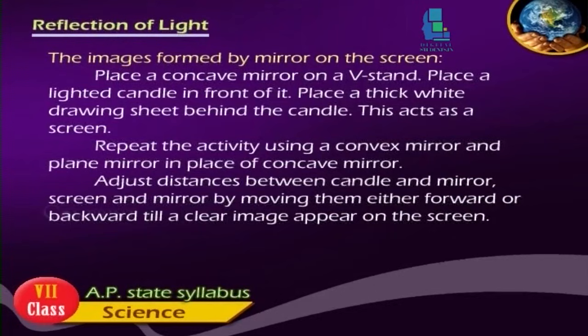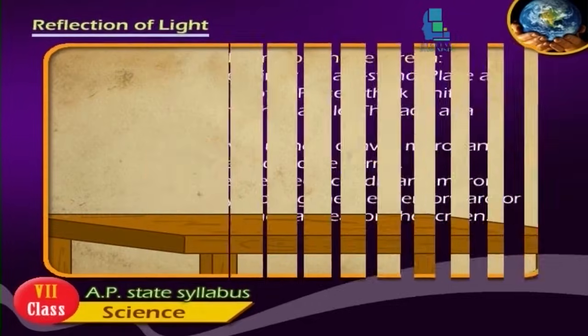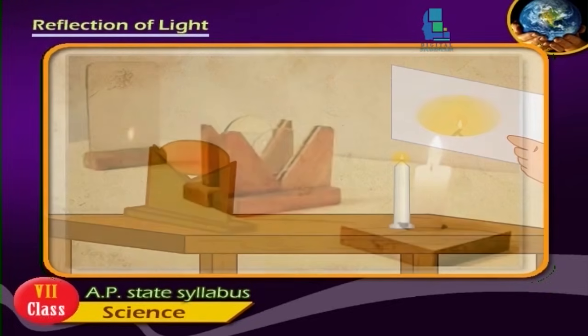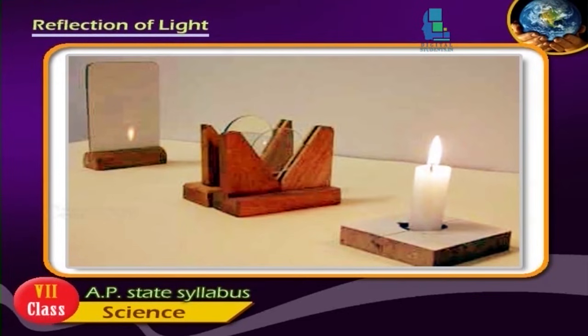The images formed by a mirror on the screen. Place a concave mirror on a V stand. Place a lighted candle in front of it. Place a thick white drawing sheet behind the candle. This acts as a screen. Repeat the activity using a convex mirror and plane mirror in place of the concave mirror. Adjust the distances between candle and mirror, screen and mirror by moving them either forward or backward till a clear image appears on the screen.